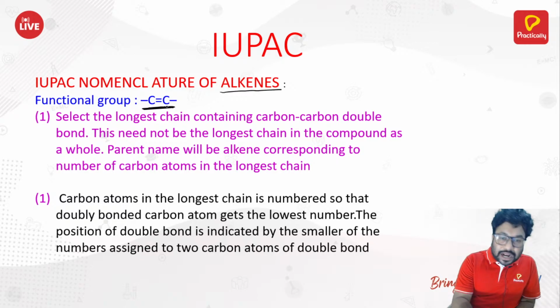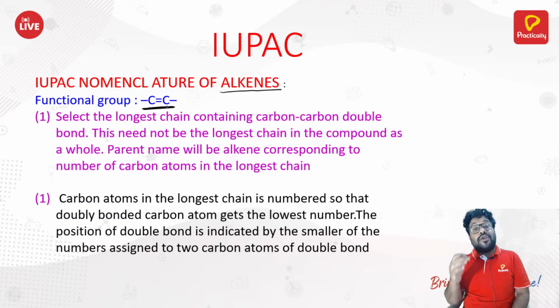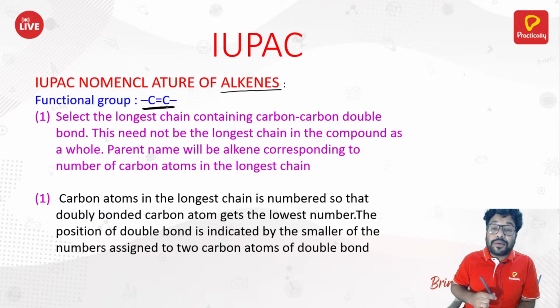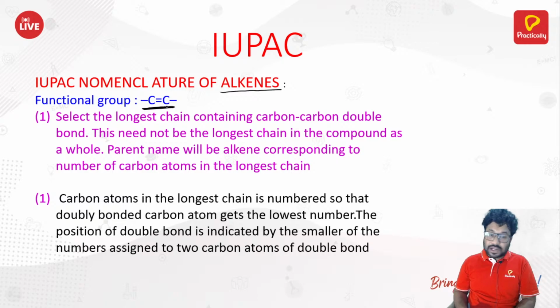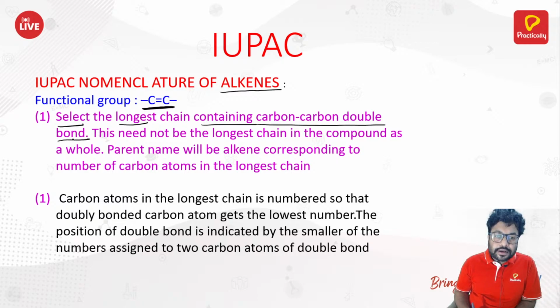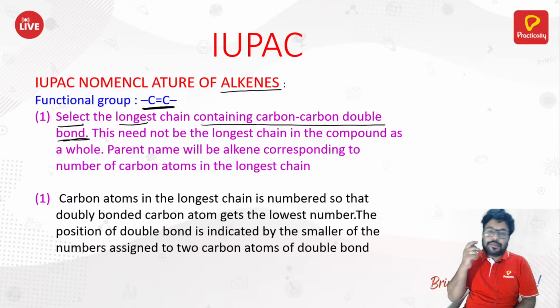So that means you should do the counting here where the double bonded carbon gets as low a number as possible. So again the rule, what is the rule here? Select the longest chain containing the carbon-carbon double bond. So you need to consider the double bond first.